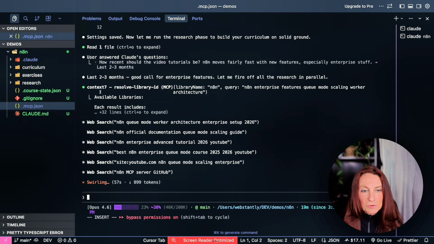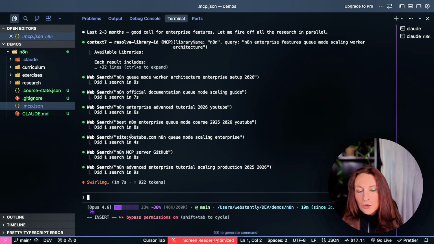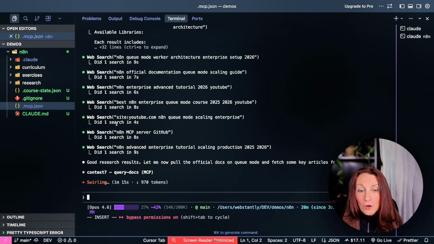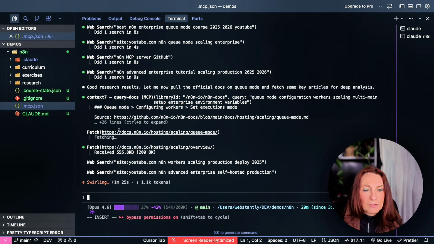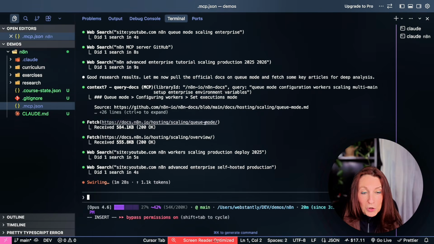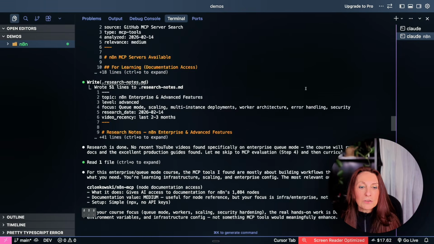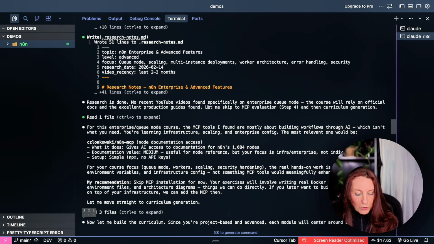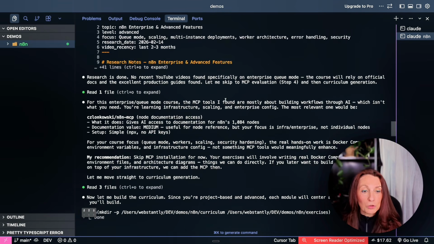So now you see it uses Context7 to search the library and it's searching in YouTube. It's searching also if there are MCPs that can work for that. Now it's fetching the docs about queue mode. It has made all the research, found the official docs, some articles. Then it has looked for YouTube videos, but nothing was really specific for that and recent. So it will rely on the documentation.